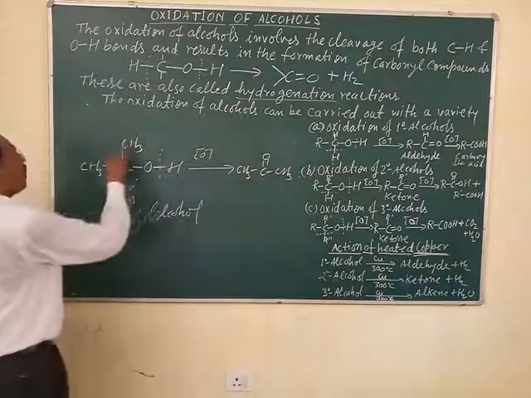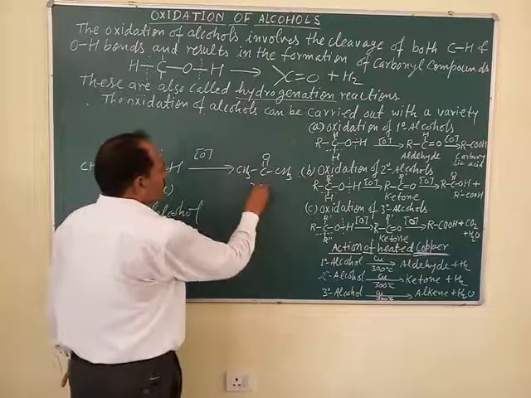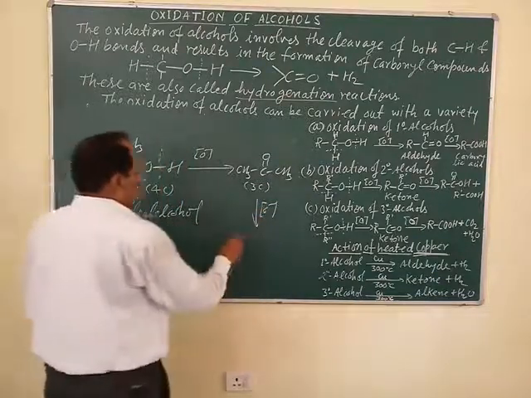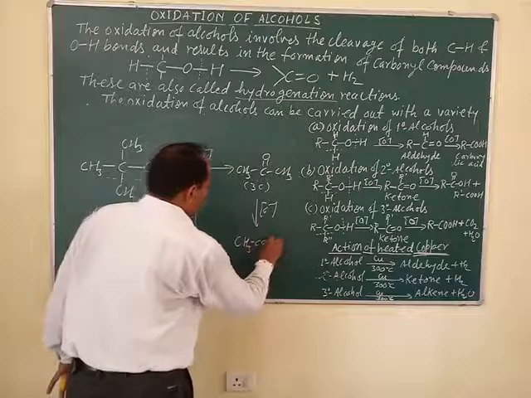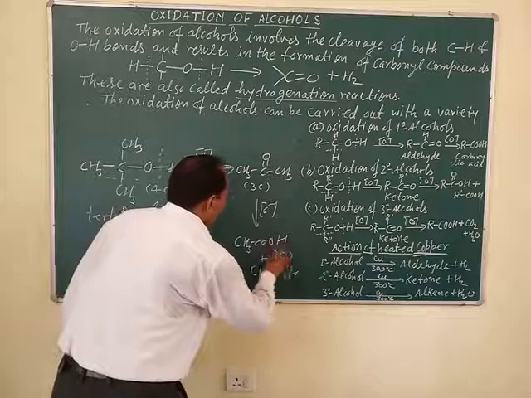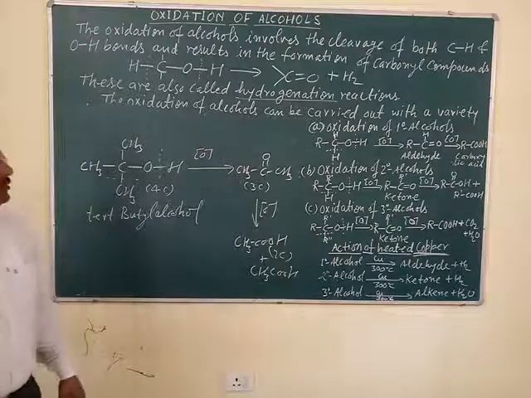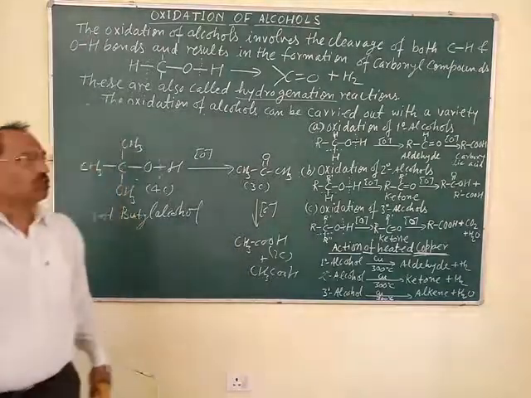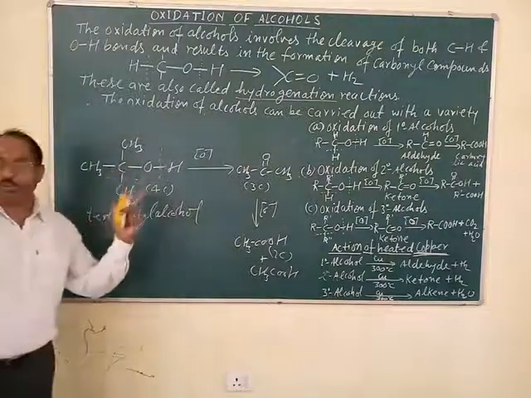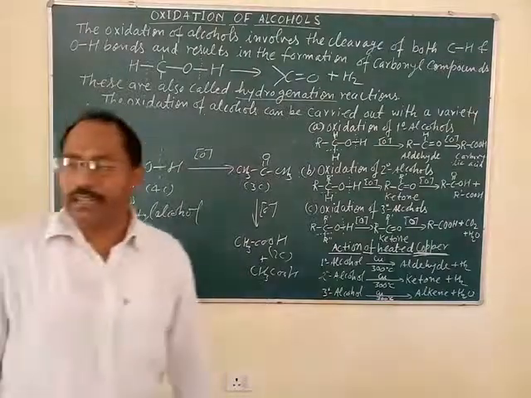In this there were 4 carbon atoms, but now there are only 3, which on further oxidation gives CH3COOH plus CH3COOH, which have 2 carbon atoms. This is the mode of oxidation of primary, secondary and tertiary alcohol into aldehyde, ketone and carboxylic acid. And this is a very important chemical test used for the distinction between primary, secondary and tertiary alcohol.